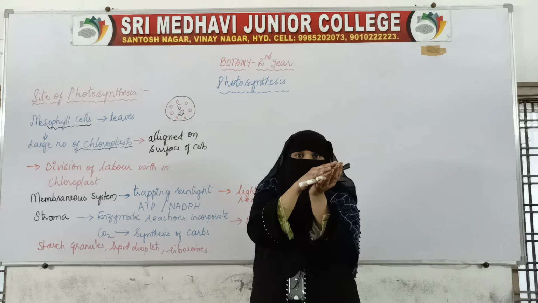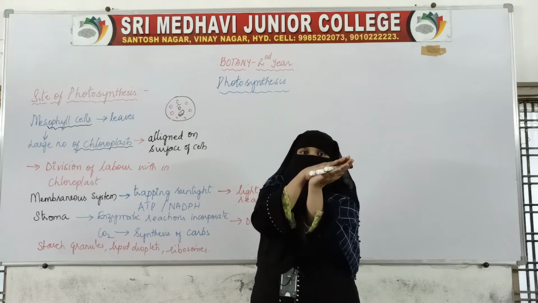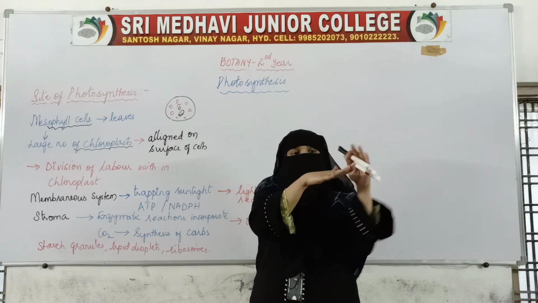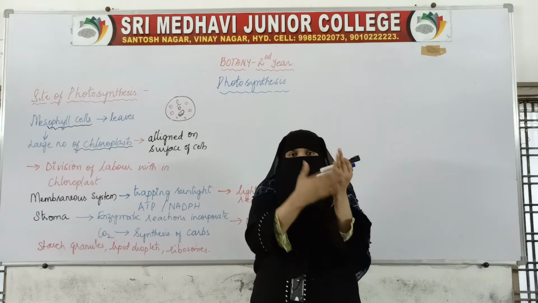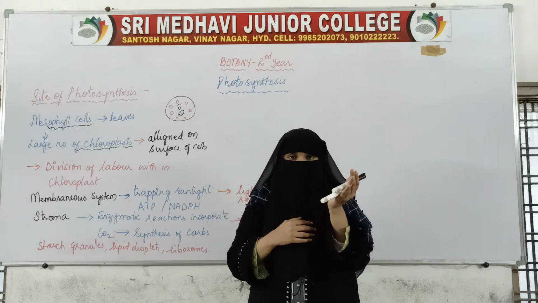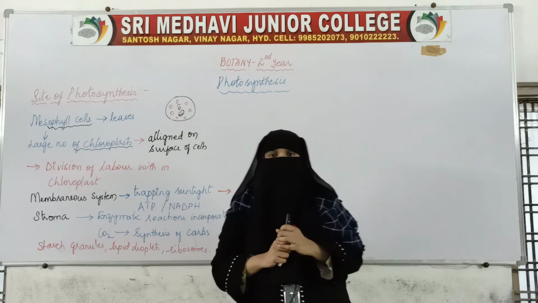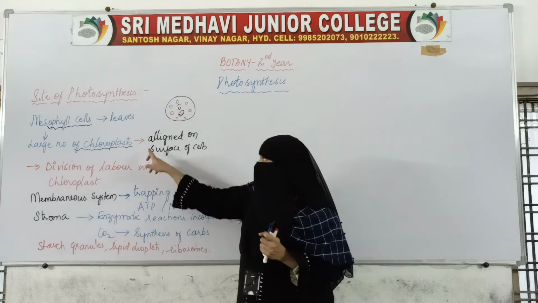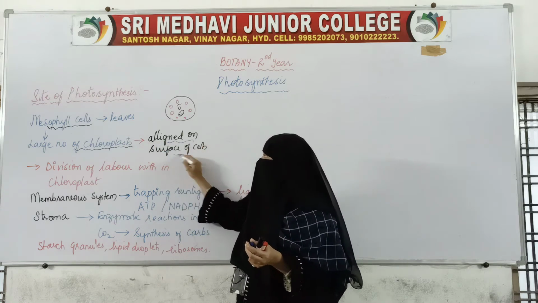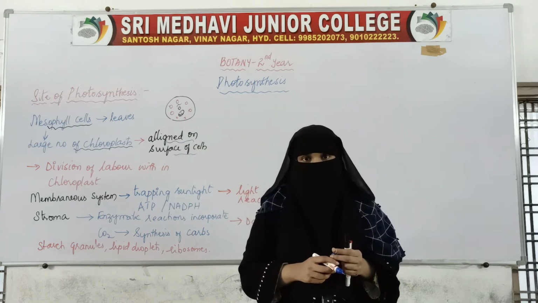They won't be present in the middle or somewhere else. For example, this is the outer surface and this is the inner surface. They will not be present somewhere in the middle. They will accumulate on the upper and lower surface of the cell so that they get the sunlight, and they can perform the process of photosynthesis. That is why the chloroplasts are aligned on the surface of the cells.